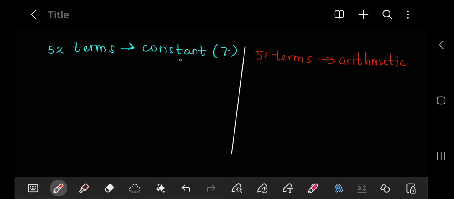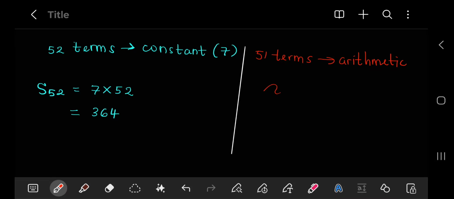So 52 terms are constant, a constant of 7, and 51 terms are arithmetic. Now let us get the sum of each of these separately, and then we can fuse them together to give us the sum of 103 terms. I'll start off with the left-hand side, where I'm getting the sum of 52 terms. Since they are all going to be 7s, 7, 7, 7, 7, 52 times, to get that sum we can just say 7 times 52, and that is going to be 364. That was quite basic because it was a constant value.